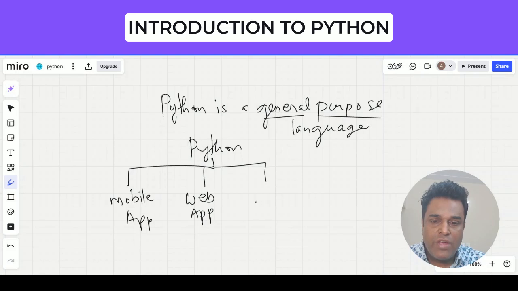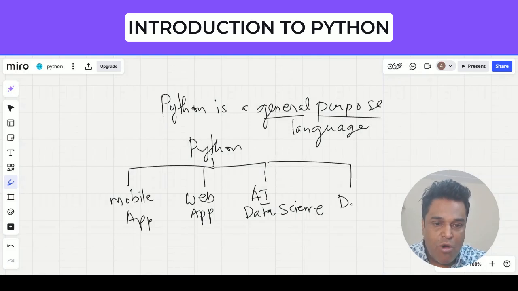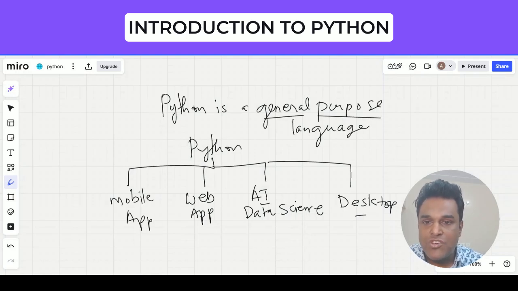Then you can work with AI and data science. It's a very, very popular language. We can also develop desktop applications. So you can develop these multiple types of application.